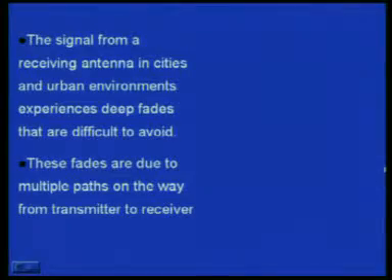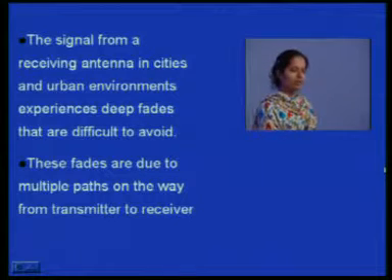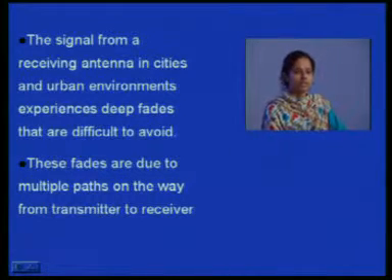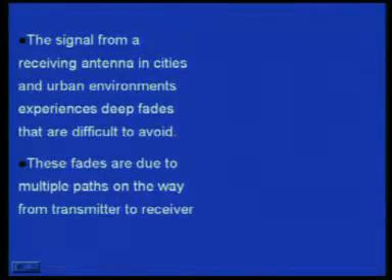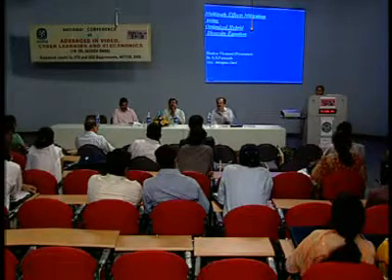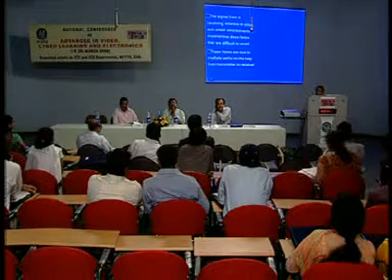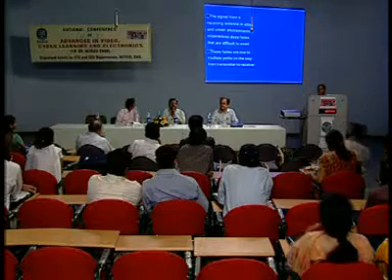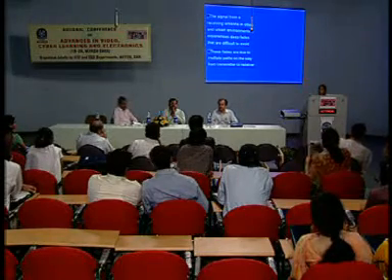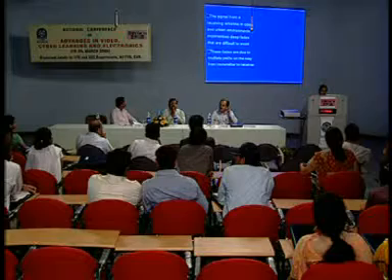The signals received in cities are not always line-of-sight signals. The signals that we receive come from different paths, either reflected or scattered through different scatterers, or come through subrefraction, superrefraction, or ducting. So the signal that we receive at the receiver end may not be correct or may not contain the total available information that was sent.